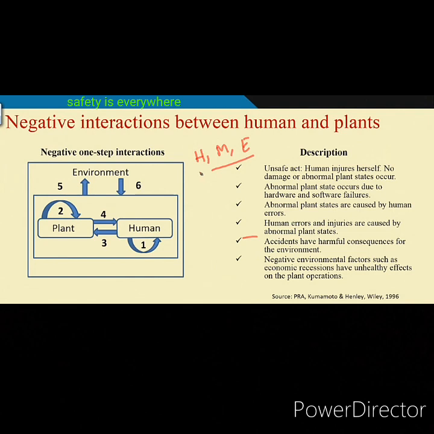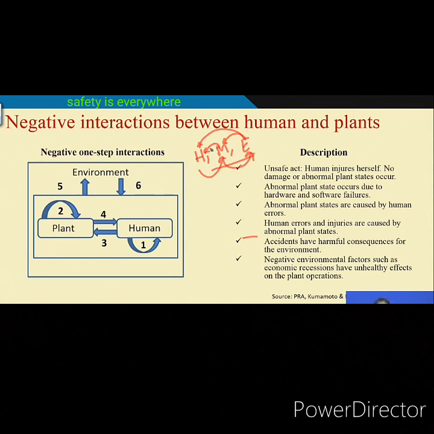Human affects machine, machine may affect environment, environment may affect machine, environment may affect human, machine also can affect human. So, there are interactions between all the components. Those interactions can be positive and negative also.